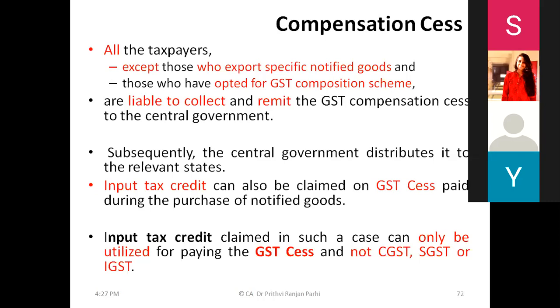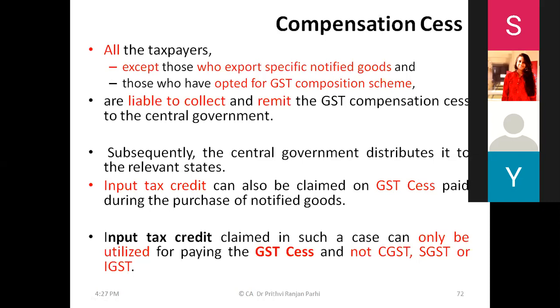On whatever may be the taxable value, if tax is charged at a flat rate, these people who have opted for the composition scheme cannot take ITC. So except the people who have opted for the composition scheme and except those people who are exporting some specified notified goods, all other taxpayers are liable to pay compensation cess. Right? And if this cess is paid, one can avail ITC on that cess also.